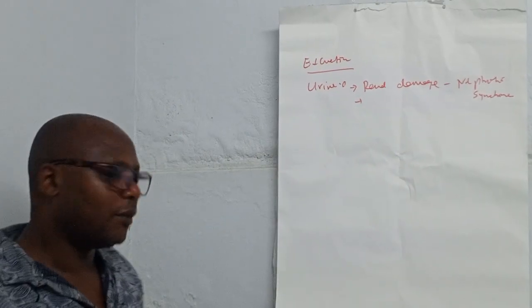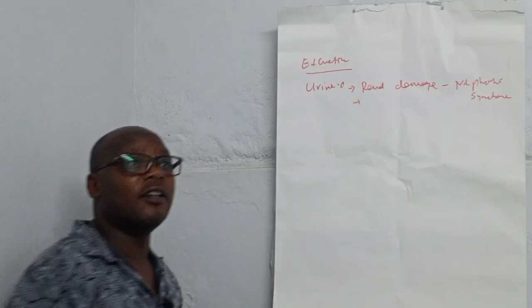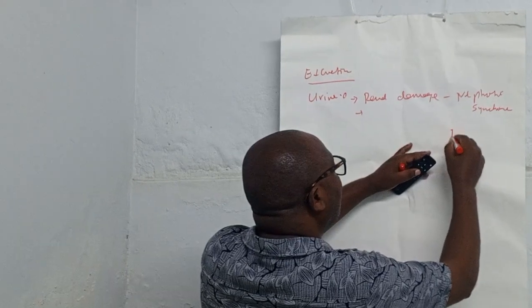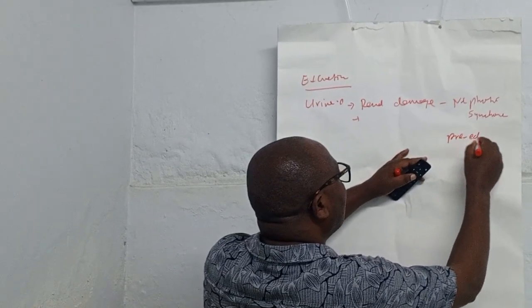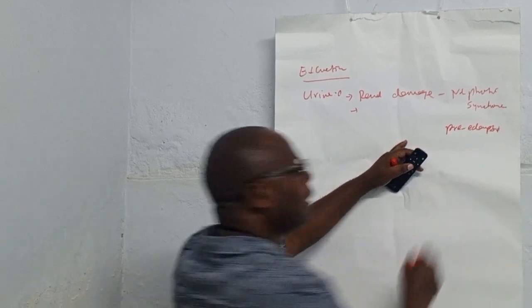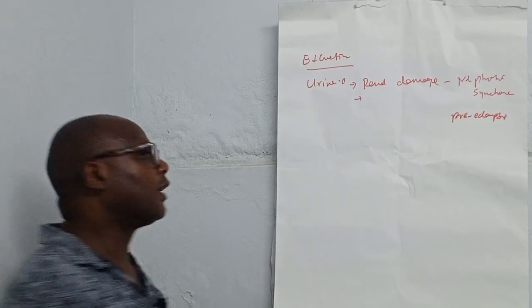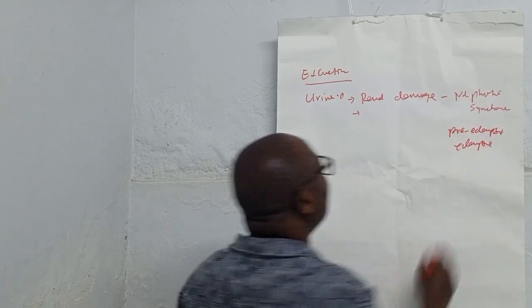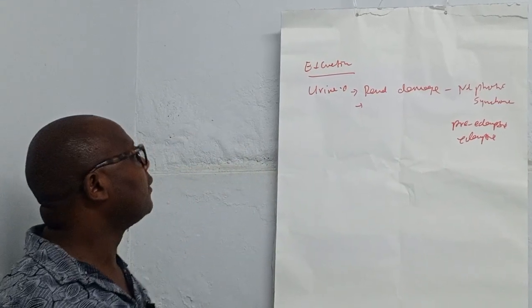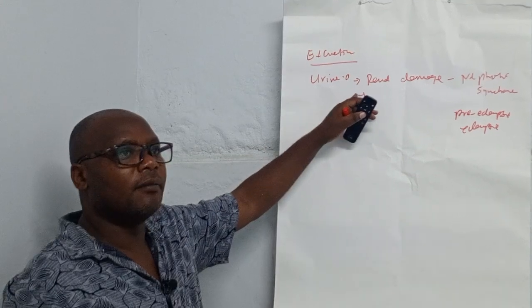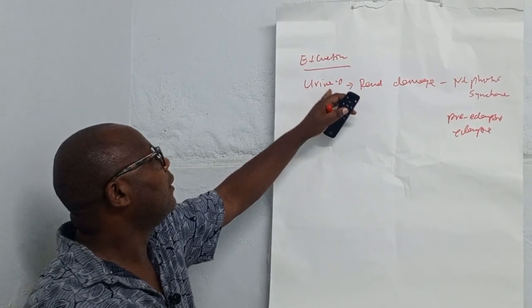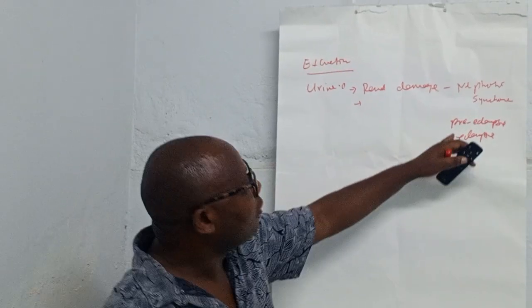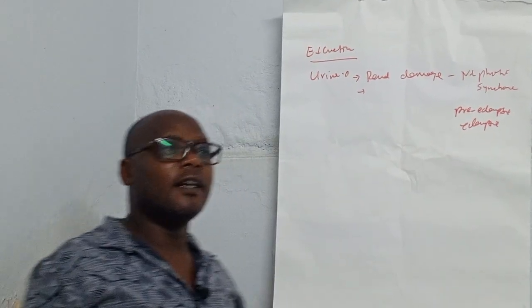It's very common in nephrotic syndrome, and also it is very common in preeclampsia and eclampsia. So those are the cases where you get urine containing a lot of albumin: nephrotic syndrome, preeclampsia, and also eclampsia.